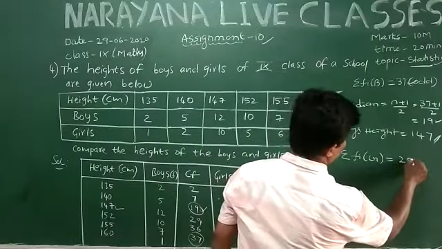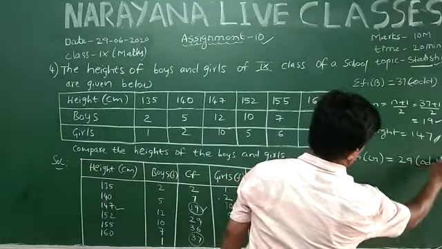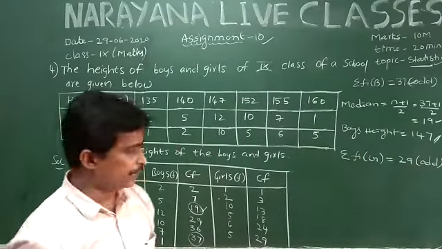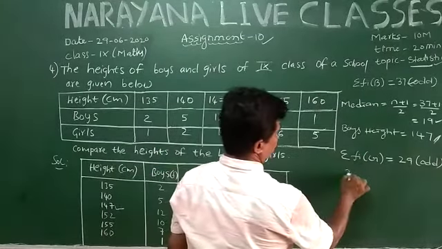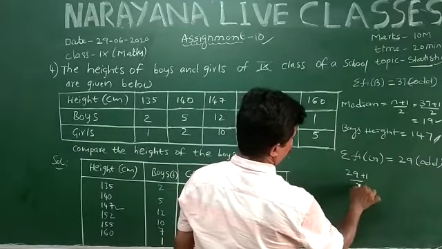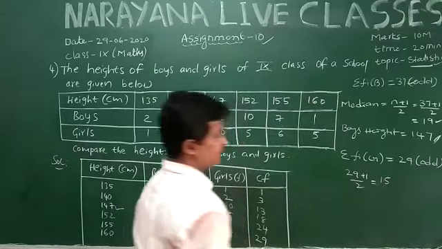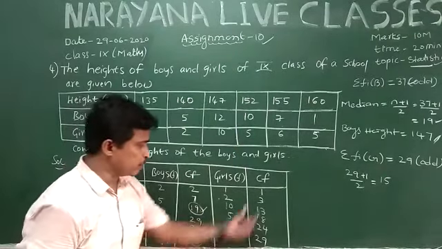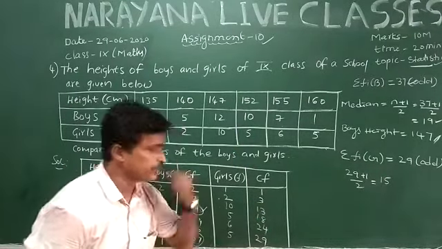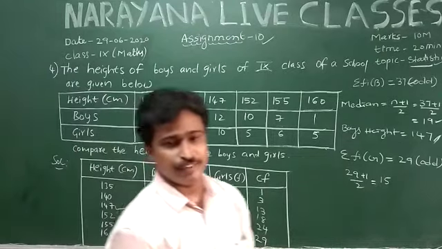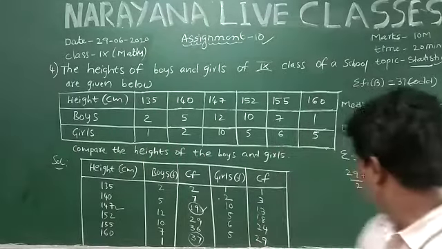This is also an odd number. Therefore, median is equal to (29 plus 1) by 2, that is equal to 30 by 2, that is equal to 15. 15th observation. You observe in cumulative frequency there is no 15th observation.